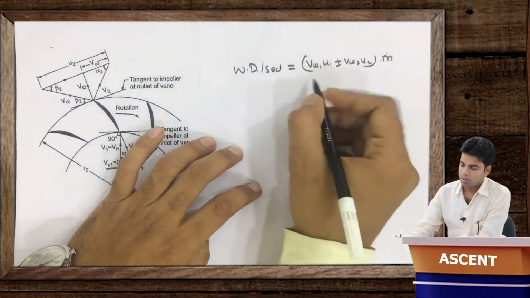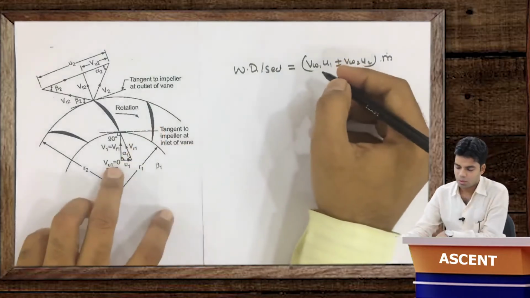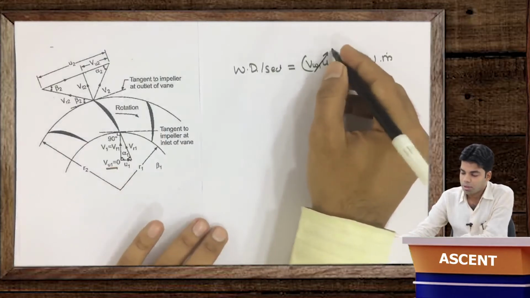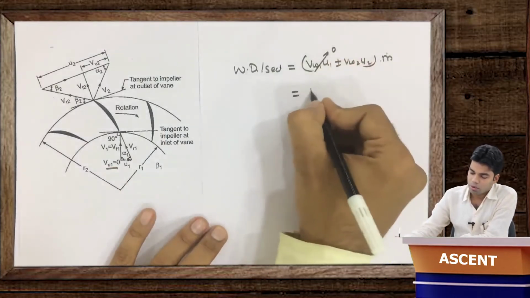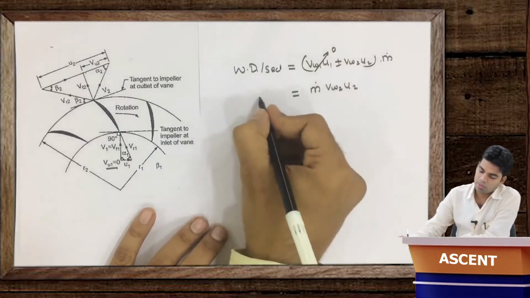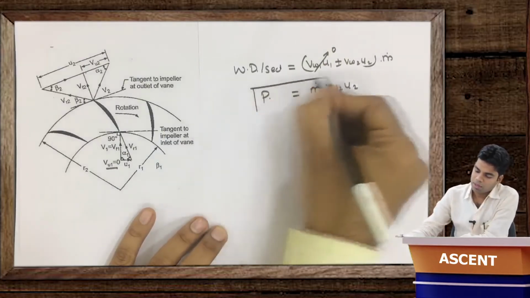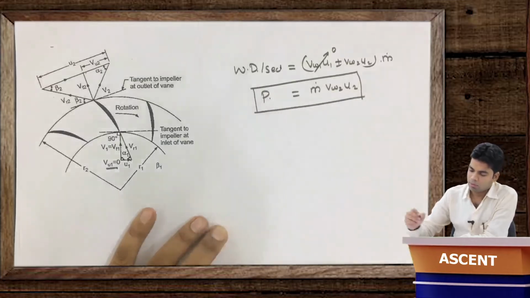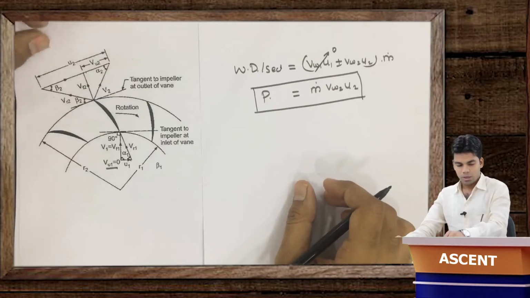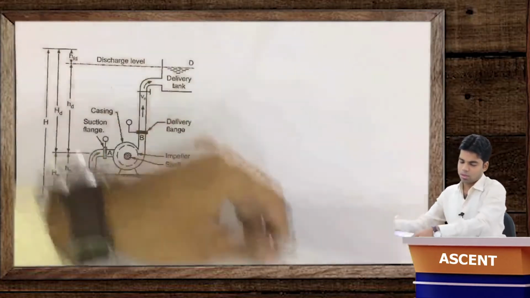In this case, because VW1 is 0 (in the Francis turbine VW2 was 0, here VW1 is 0), the work done per second or power will be equal to m into VW2 U2. This is the work done per second, or power required by this pump. Only this thing you have to remember, m into VW2 U2. Getting this or not?